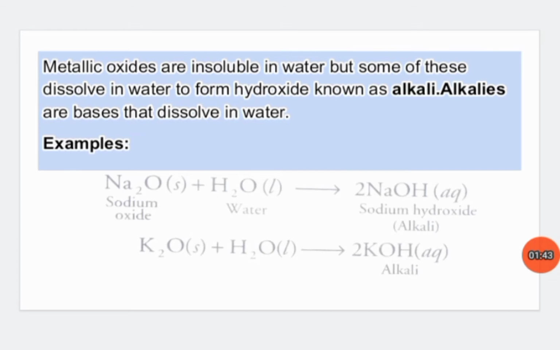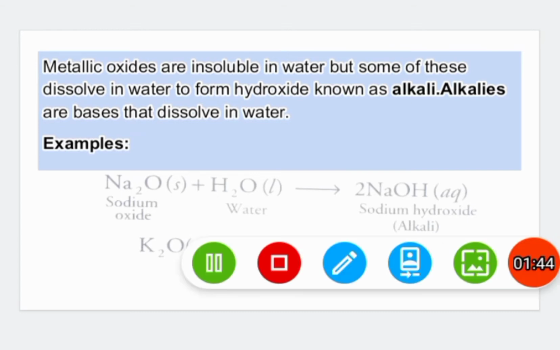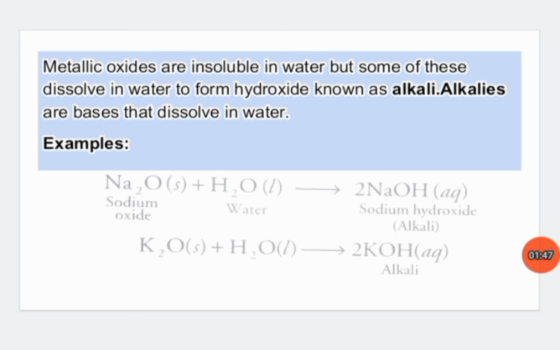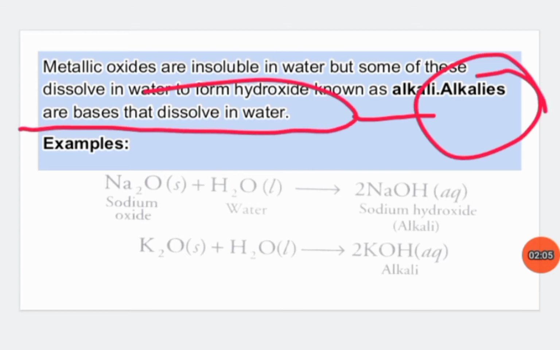Now another thing, metallic oxides are mostly insoluble in water, but some of these dissolve in water to form hydroxide. It means not all metallic oxides are insoluble in water. Some metallic oxides are soluble in water, can dissolve in water, and these are called alkali. Alkalis are bases that dissolve in water.